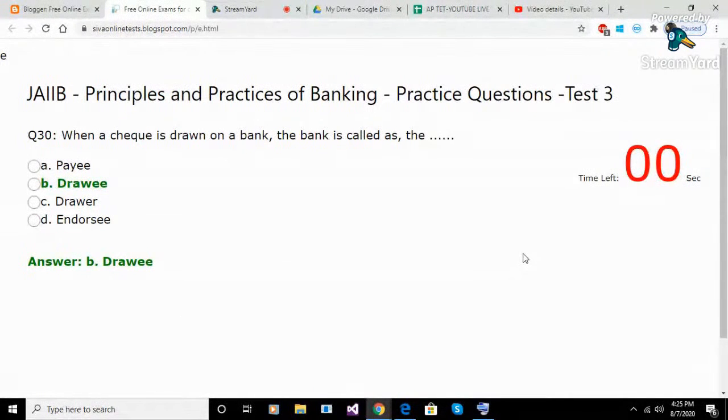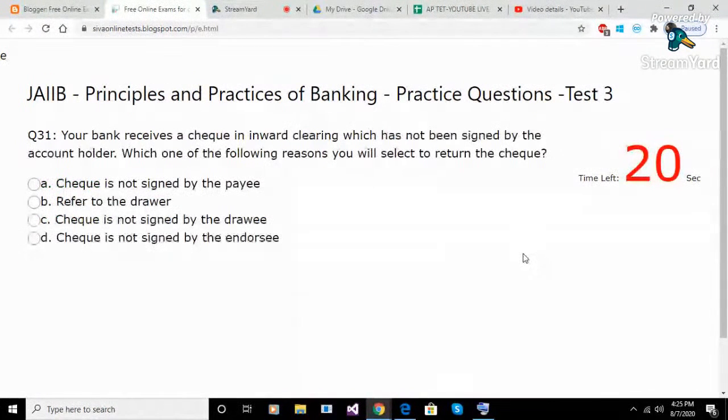Answer B. Drawee. Question 31. Your bank receives a check in inward clearing which has not been signed by the account holder. Which one of the following reasons you will select to return the check? Option A. Check is not signed by the payee. Option B. Refer to the drawer. Option C. Check is not signed by the drawee. Option D. Check is not signed by the endorsee. Answer B. Refer to the drawer.